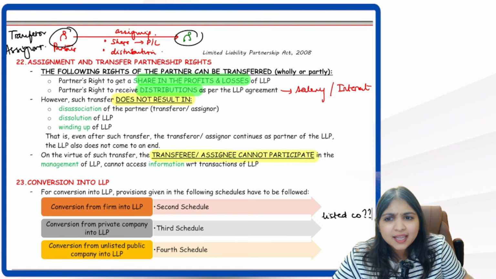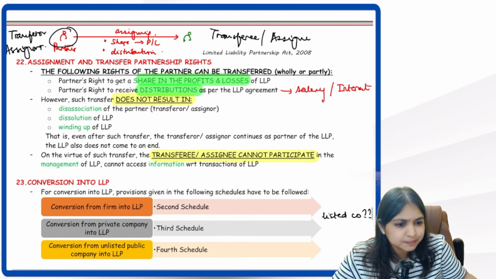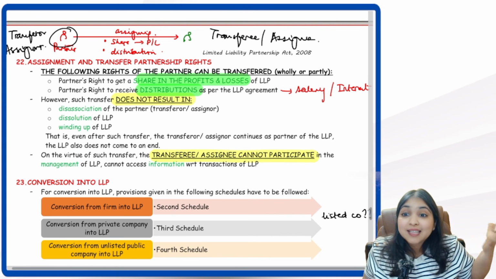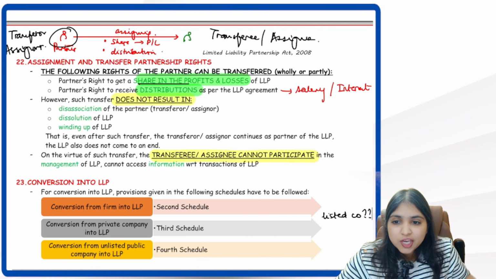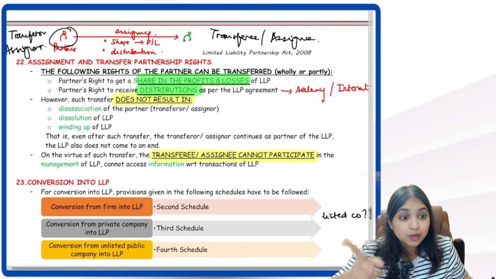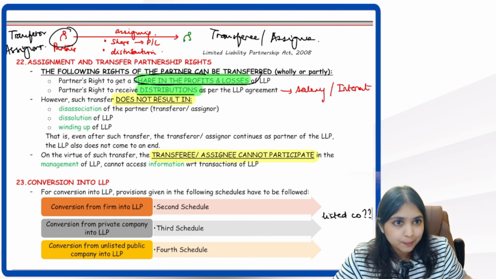Yes, guys. And can I call Green the transferee? Can I call Green the assignee? You agree with me? So there is a partner. That partner is assigning two things: share in profits and losses and right to receive distributions. You will write both the keywords. He is assigning his right to get share in the profits and losses.